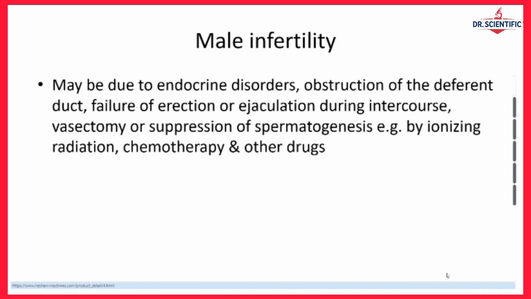So you can have other things that suppress spermatogenesis. For example, ionizing radiation. Usually when we do radiation, we don't want to do unnecessary radiation like a CT scan of around there, and so on. That in itself can suppress spermatogenesis. Even chemotherapy treatment for cancer can suppress spermatogenesis. And the other drugs, as you move on to continue learning more about the drugs, they'll tell you, out of the side effects, that they are contraindicated, for example, in this age group, and so on, because some of them can cause that problem and may end up in male infertility.